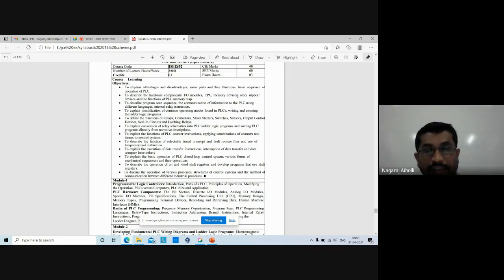Like it may be a pressure signal, it may be a hydraulic signal, it may be a process variable, a controlling variable, whatever it may be, the different parameters are controlled. So that is what we call the sequence of operation of PLC.